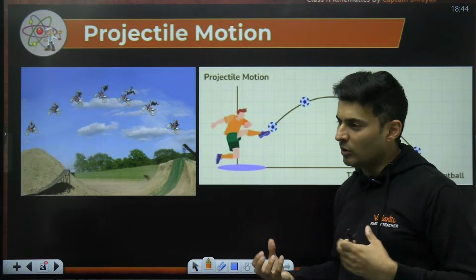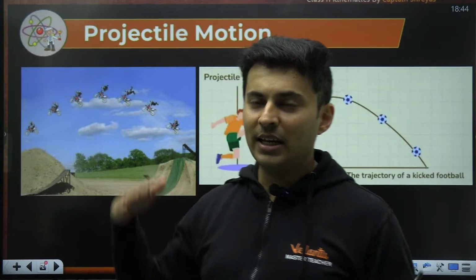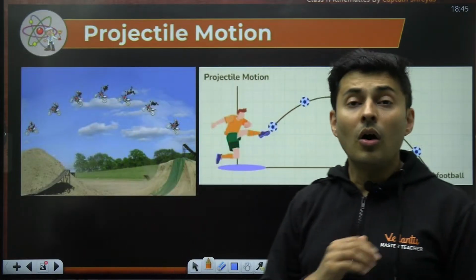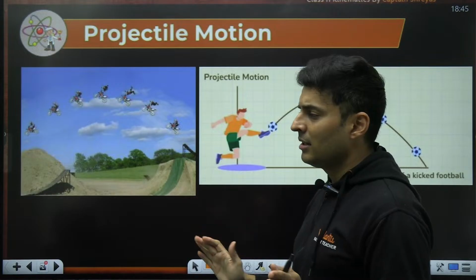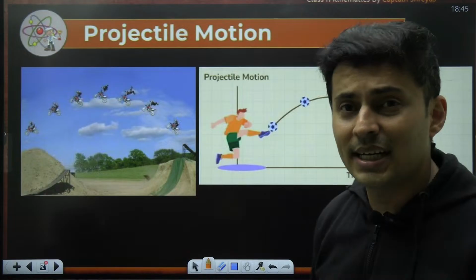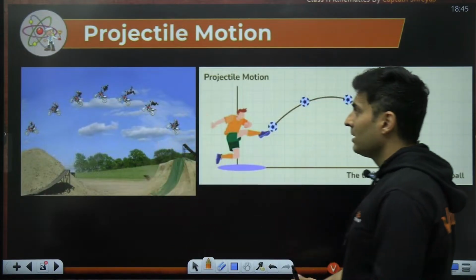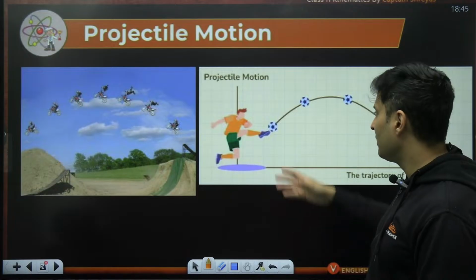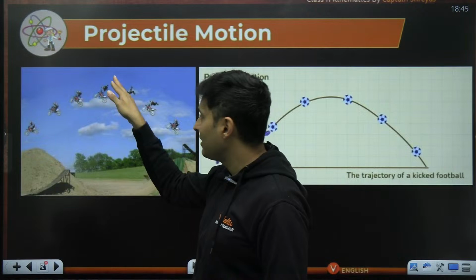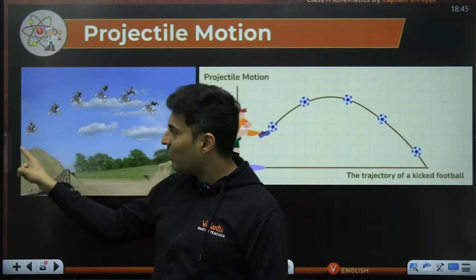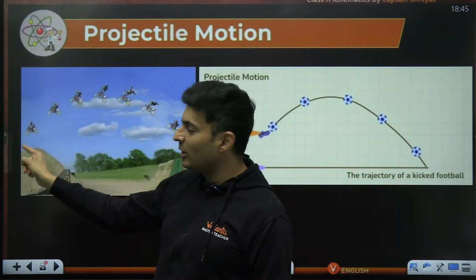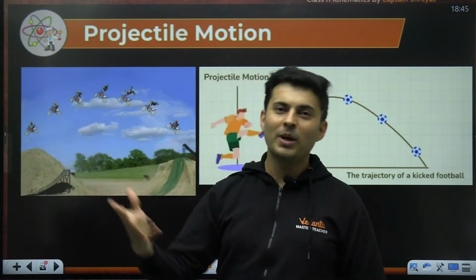Or you drop something from a moving bus, or a plane is going and it drops a bomb, or there is a monkey which throws a banana at another monkey. All these are motion under gravity, and you can see that the object, the particle, is going in a curved path, so it is a projectile motion. The object thrown is called the projectile. So in this, we can study what the highest point is going to be, how far you will go, that is the range, and how much time you will be in the air. All these things we can figure out.